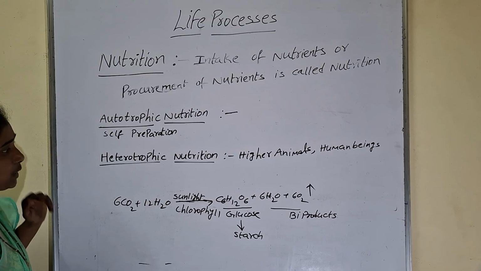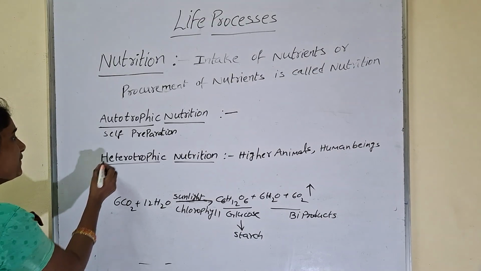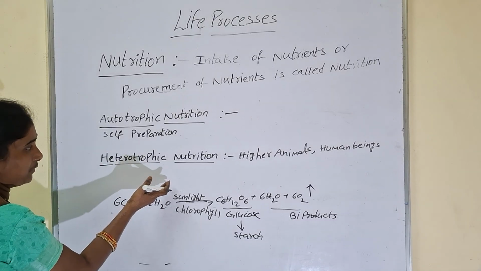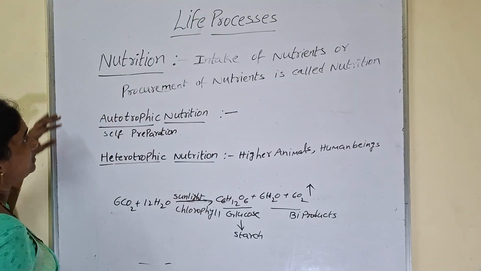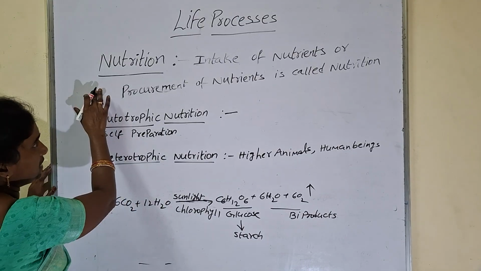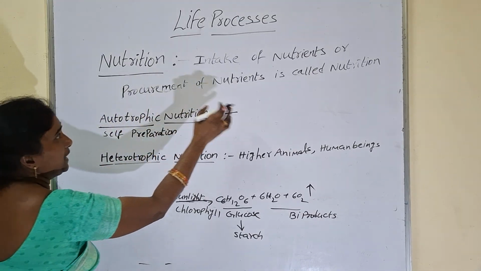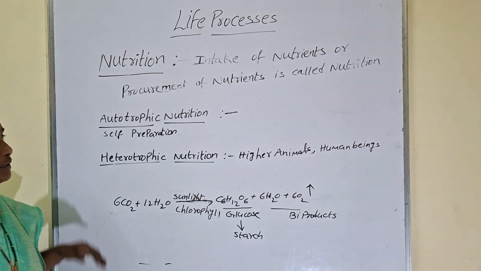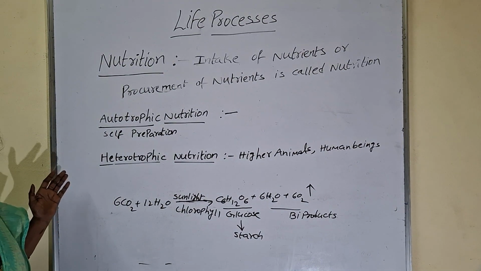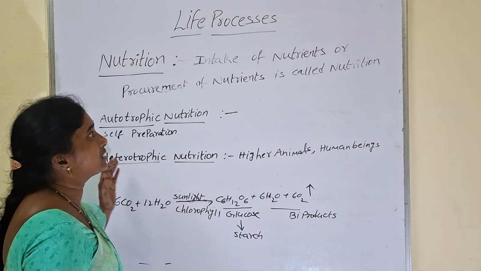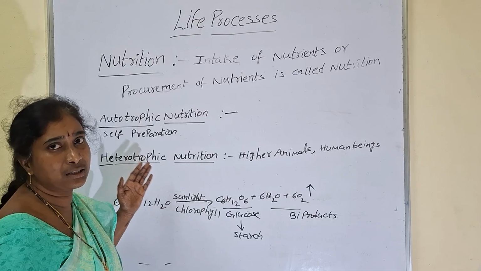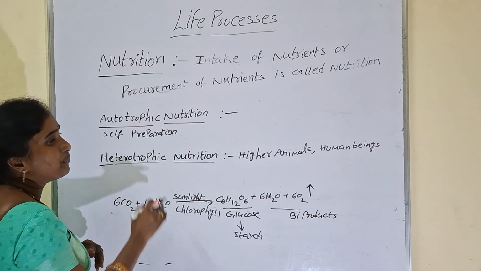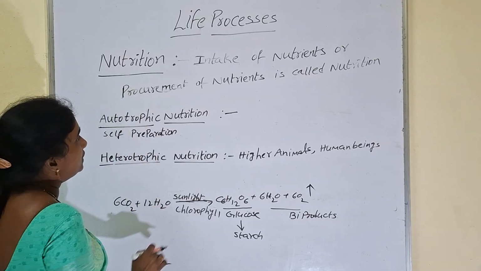Now next, we come to heterotrophic nutrition, with different organisms. Before starting heterotrophic nutrition, we will revise the previous topics. Nutrition means intake of nutrients, or procurement of nutrients. We discussed the different nutrients in previous classes, 6th and 7th class. We have read the basics: carbohydrates, proteins, fats, vitamins and minerals. These all come under different nutrients. Intake of all these nutrients is called nutrition.